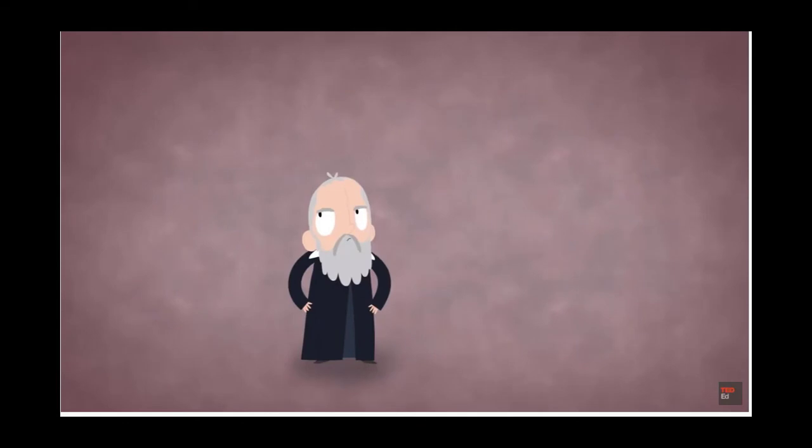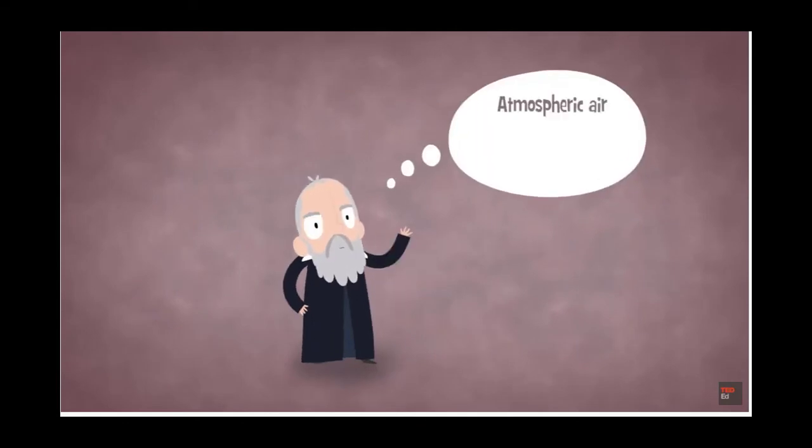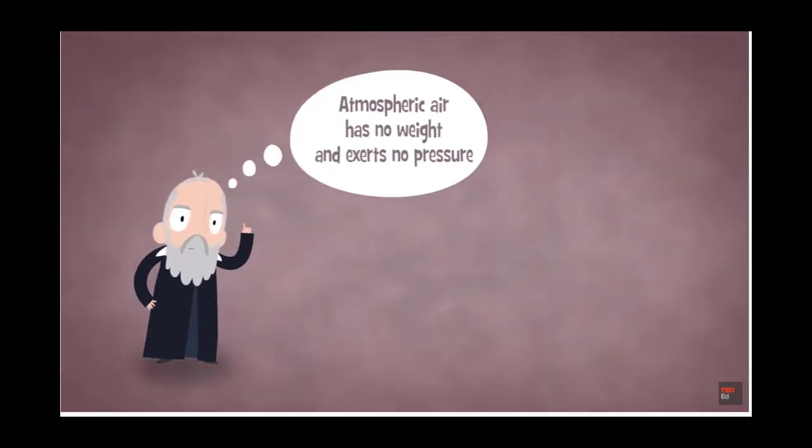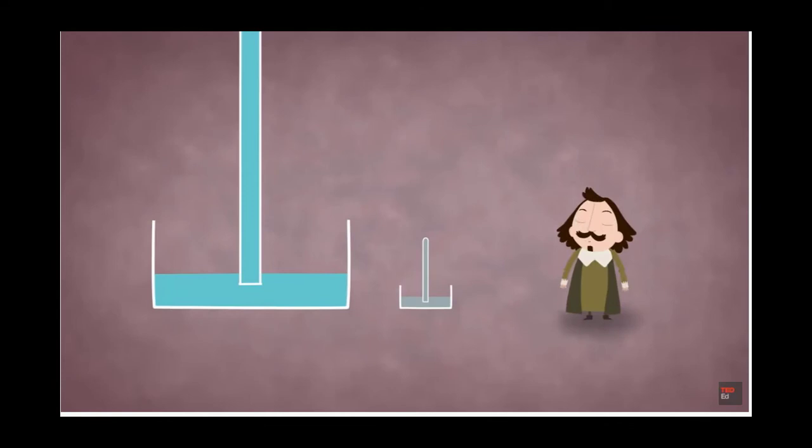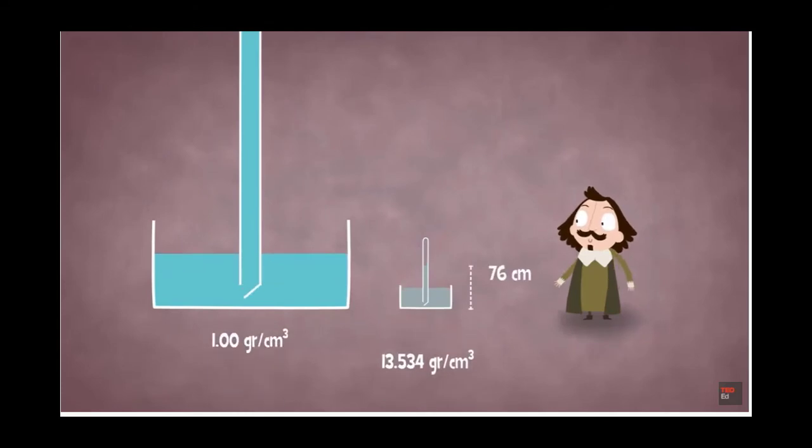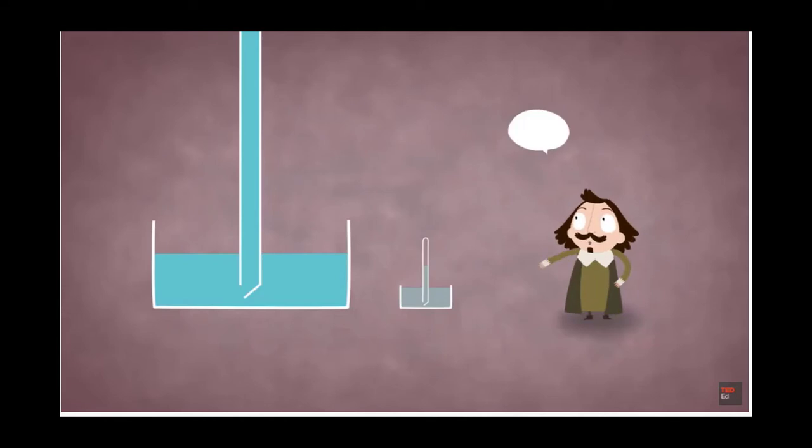This idea was not easily accepted, as Galileo and others had traditionally thought that atmospheric air has no weight and exerts no pressure. Torricelli decided to repeat Berti's experiment with mercury instead of water. Because mercury was denser, it fell farther than the water, and the mercury column stood only about 76 centimeters tall. Not only did this allow Torricelli to make the instrument much more compact, it supported his idea that weight was